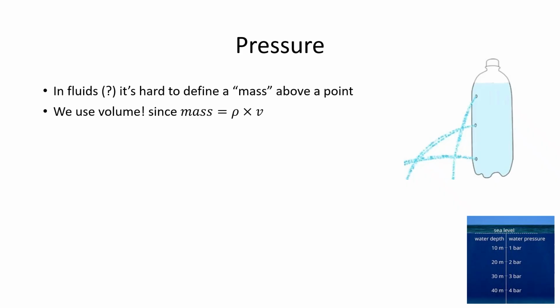How do I do that? Well, instead of using a mass and trying to weigh it, one uses volume. Much easier for me to define a volume inside of a water bottle or an ocean or the atmosphere or something. And since we know density is mass over volume, well then mass is equal to density times volume.